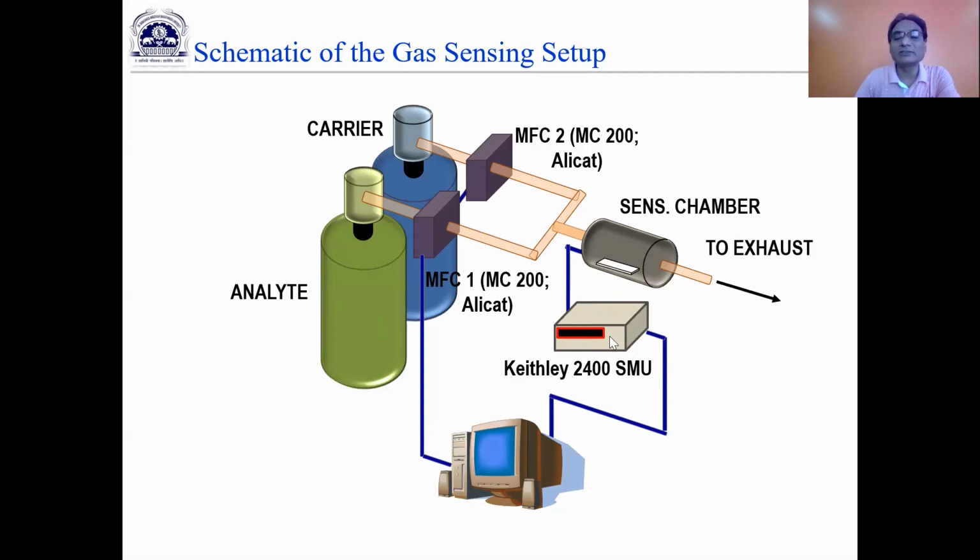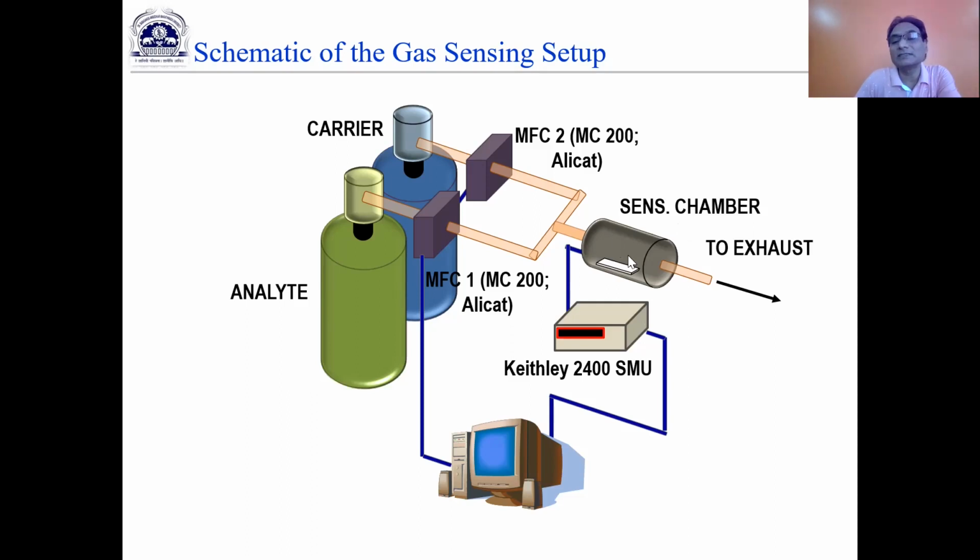Later on, this has been replaced with a 4200 semiconductor parameter analyzer. Earlier, whatever gas sensing setup we had was using the 2400 SMU. The 4200 is a semiconductor parameter analyzer, and we can test 2-terminal as well as 3-terminal devices.